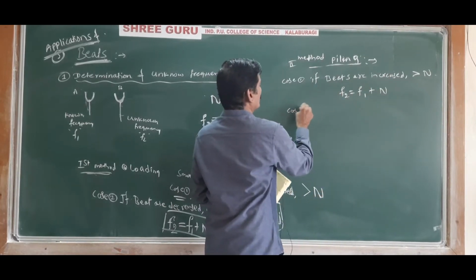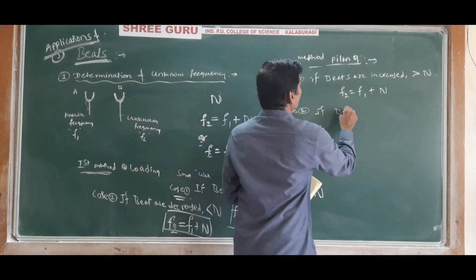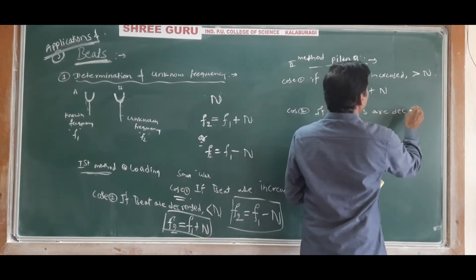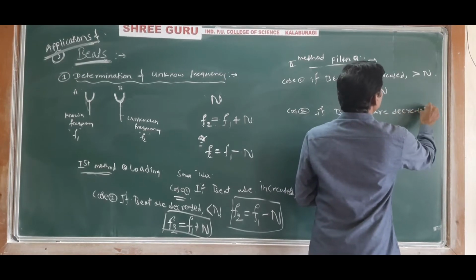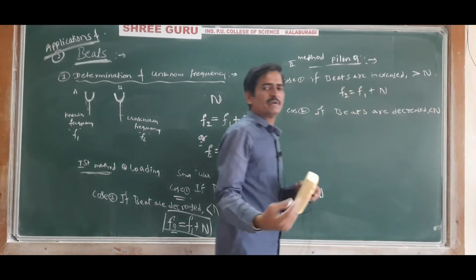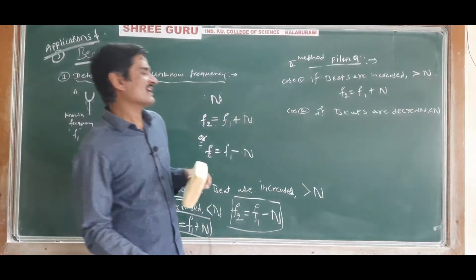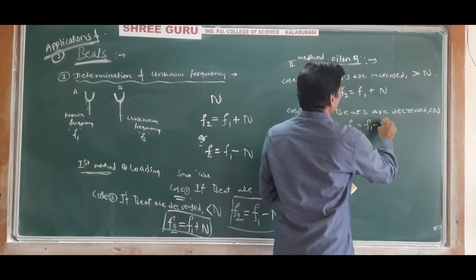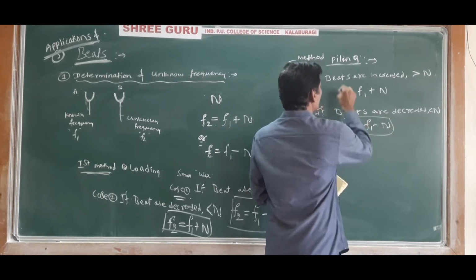And case number 2, if beats are decreased on piling, that is, the number of beats produced is less than n, then the unknown frequency will be less than the known frequency.